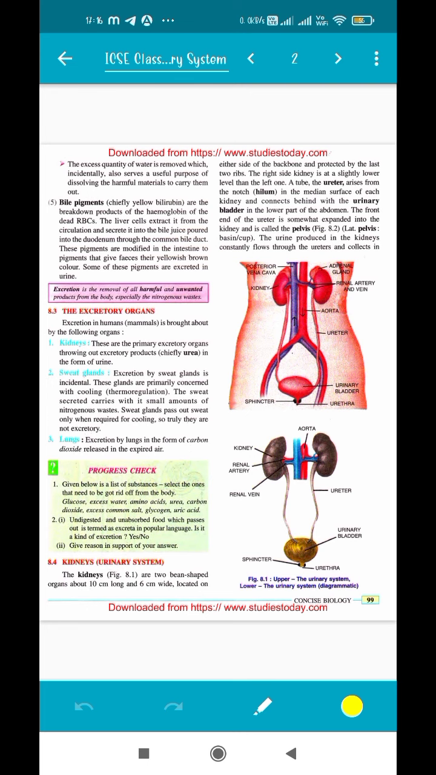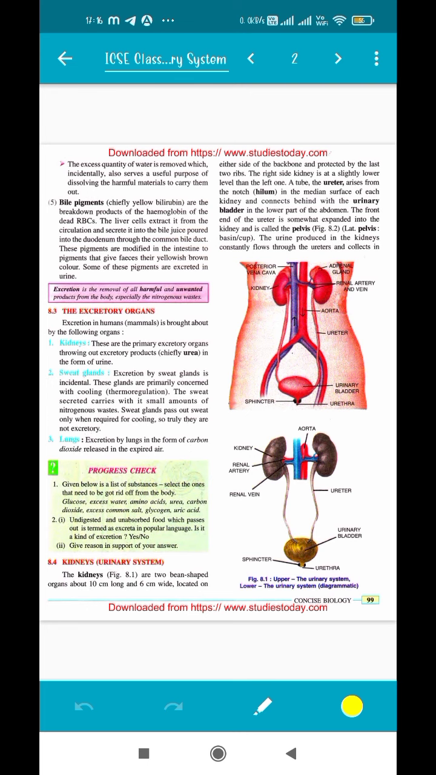So how it is produced, let's see. Bile pigments are the breakdown products of the hemoglobin of the dead RBCs. So when the RBCs die, the hemoglobin is also broken down, and the remains are known as the bile pigments, bilirubin and biliverdin. They are extracted from the circulation by the liver and excreted into the bile juice, poured into the duodenum through the common bile duct. You have studied about this in the digestion chapter, that the liver will release bile juice. So that bile juice contains these yellowish pigments, bilirubin and biliverdin.